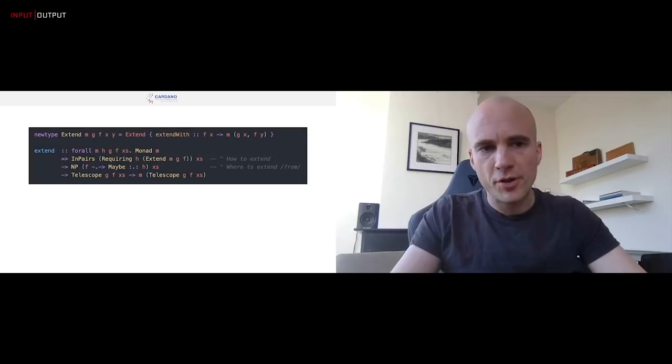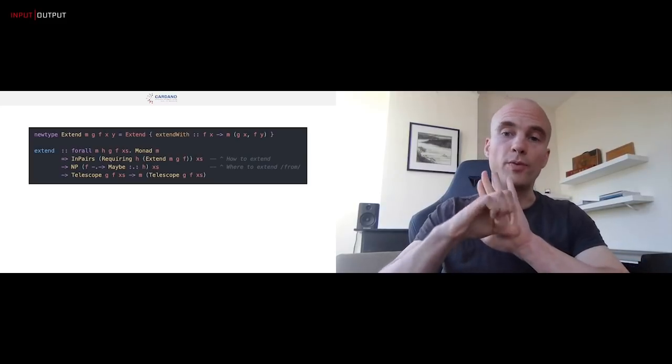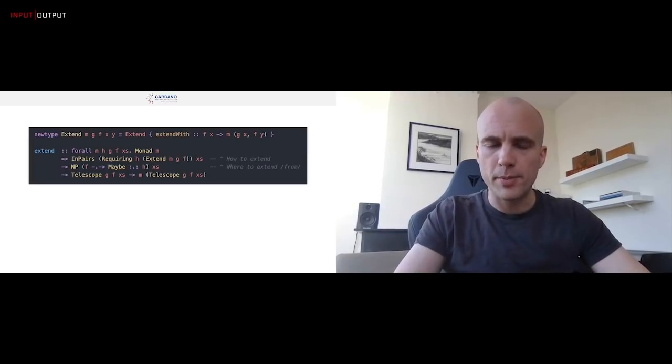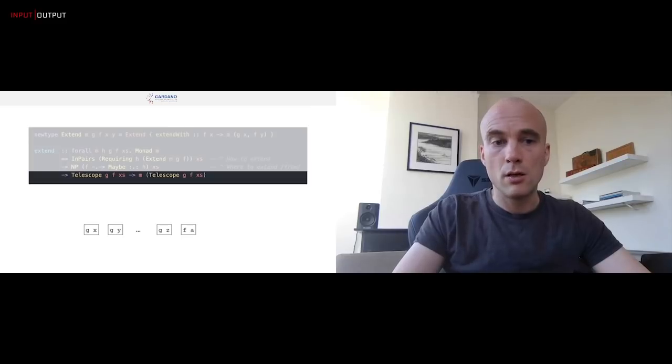Now, these telescopes come with quite an extensive API, and I want to talk just about three of them. The first one is extending. Extending means that we're going to make the telescope longer. We're going to extend it by one segment or more. Now, this type signature looks a bit complicated, so let's take this bit by bit. It's going to be a function from a telescope to a telescope, right? We're extending the telescope, so that makes sense.